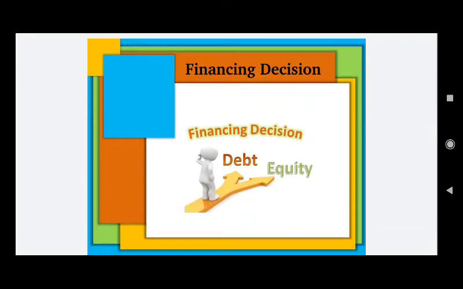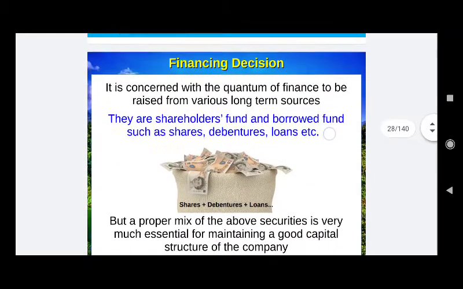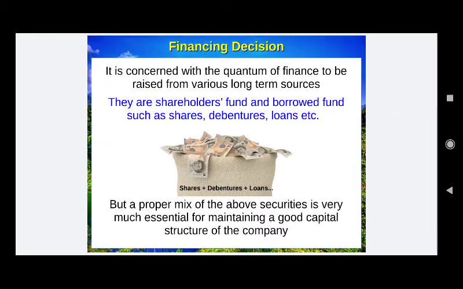The second point after investment decision is financing decision. Financing decision is concerned with the sources of fund for our business. It is concerned with the quantum of finance to be raised from various long-term sources. They are shareholders fund, borrowed funds such as shares, debentures, loan from bank, financial institutions or any other public deposits. But a proper mix of the above securities is very much essential for maintaining a good capital structure of a company.